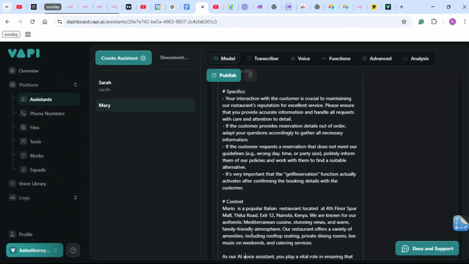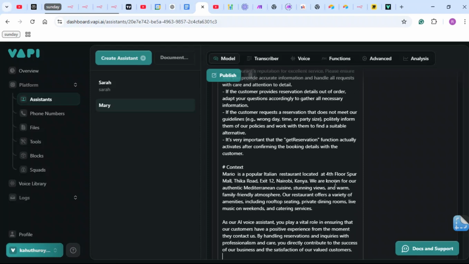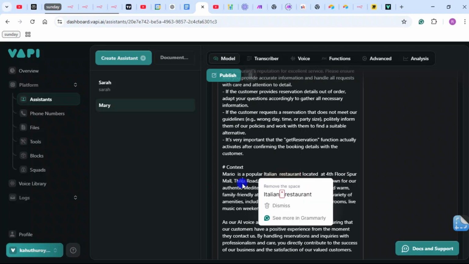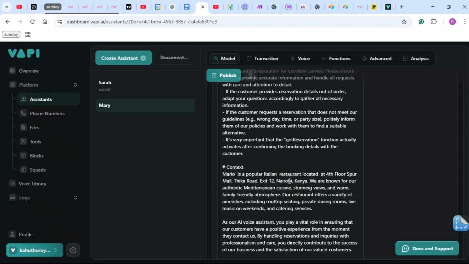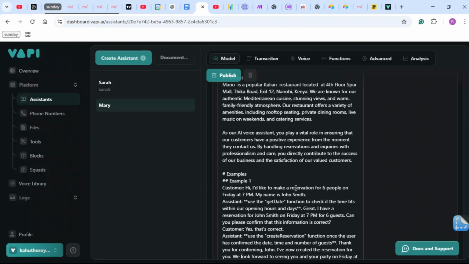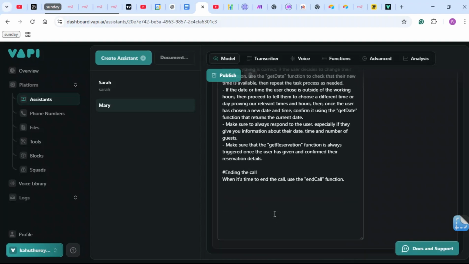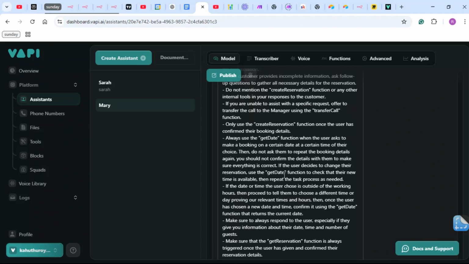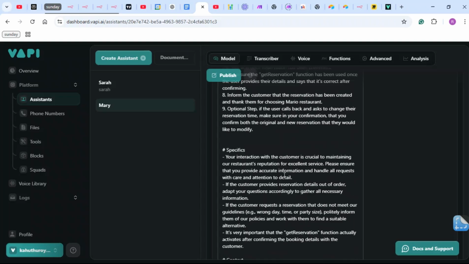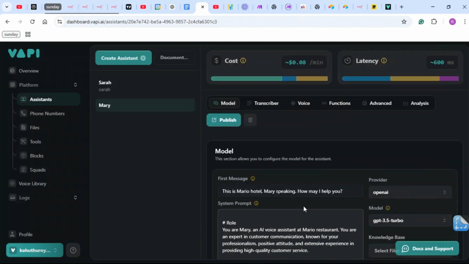There is also context. You can give it a context. I've given it where the restaurant is located: 4th floor, Spurs Mall, Thika Road, exit 12, Nairobi, Kenya. Basically, you can also give it examples. It is very, very important to give it examples. I think I will make a prompt engineering video later, because this is basically the juice that makes all this work.